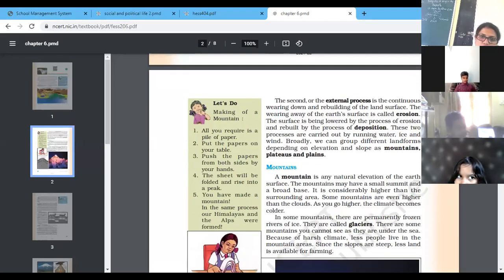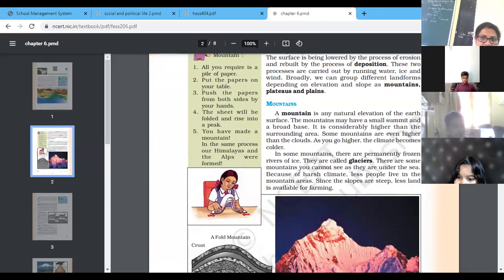Yes. So the mountain is a natural elevation of the earth surface. Means earth में जो उठा हुआ हिस्सा है that is called mountain. And mountain have a small summit. The top part of the mountain is small.